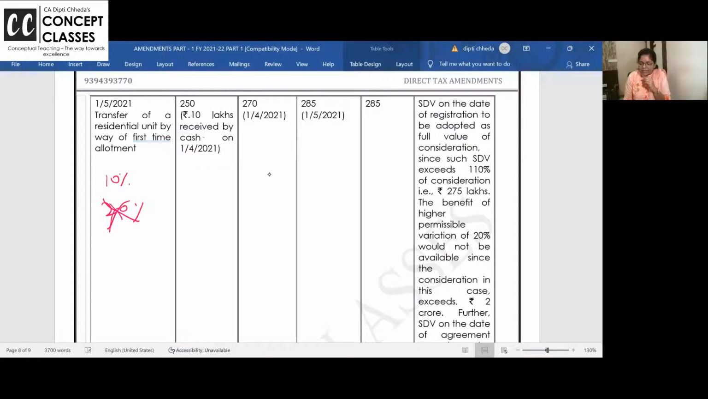And 10 lakh is received in cash. Arey, received in cash means this stamp duty has gone. Now this stamp duty, 285. Take this, 285.